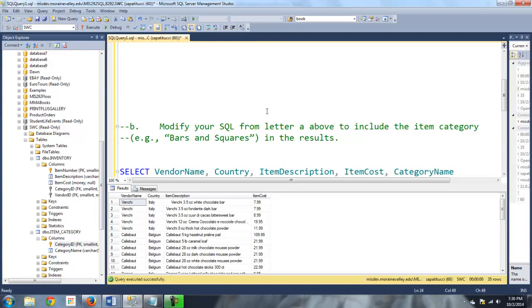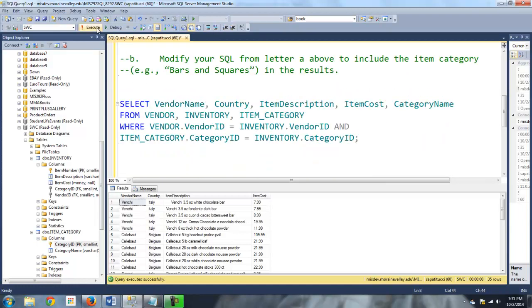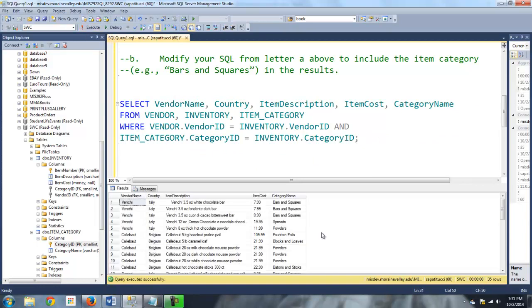Okay, so I'm going to comment out this one before I run this next one. Okay, so let's run this one. I was hoping to see some data. All right, there it is. Okay, so now we have the category name. It's the same thing. We still have our 35 rows, but now the category name has been added. So this is, you can call it a triple join. We've got data coming from 3 different tables here.